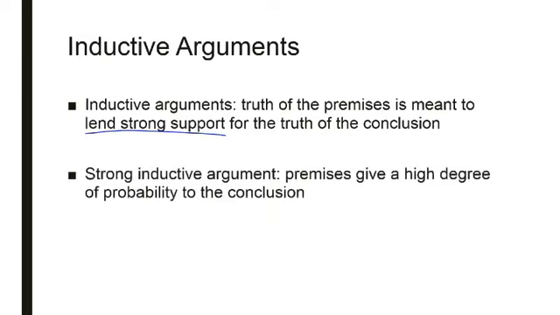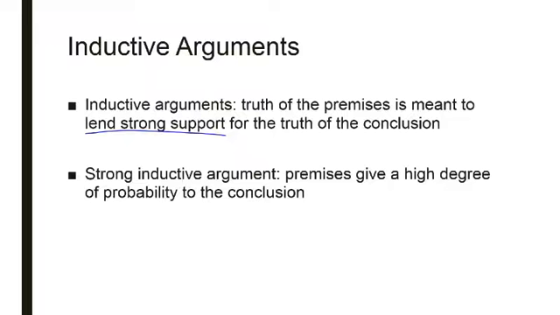A strong inductive argument is one where the premises give a high degree of probability to the conclusion. So consider our argument from the textbook. 85% of the students at this university are Republicans. Sonia is a student at this university, therefore Sonia is probably a Republican. Could it be the case that premises 1 and 2 are true and the conclusion is false? Yes. It could be that 85% of the students are Republican, and it could be that Sonia is a student, and yet Sonia is not a Republican.